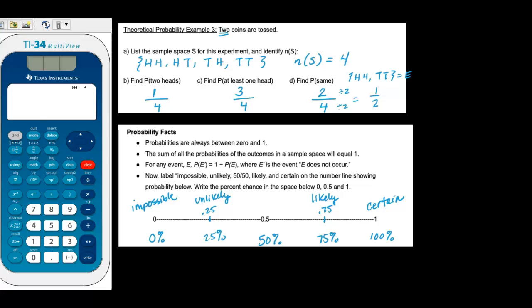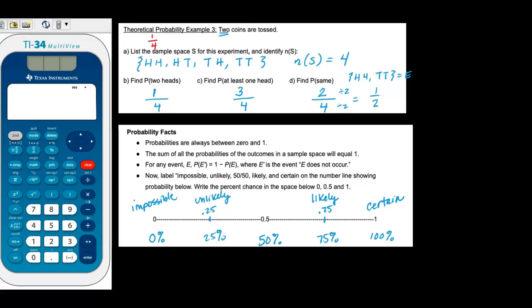The other fact: the sum of all the probabilities of the outcomes in the sample space will equal 1. Let's check out this coin example above. So our sample space, we could do a head, head, head, tails, tails, head, or tails, tails. If we look at the probabilities of each, the probability that you get a head, head is just 1/4 because it's 1 out of 4.